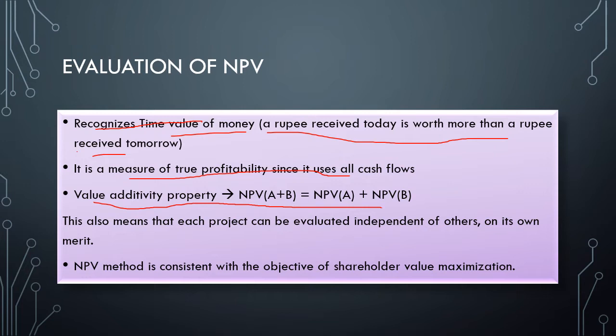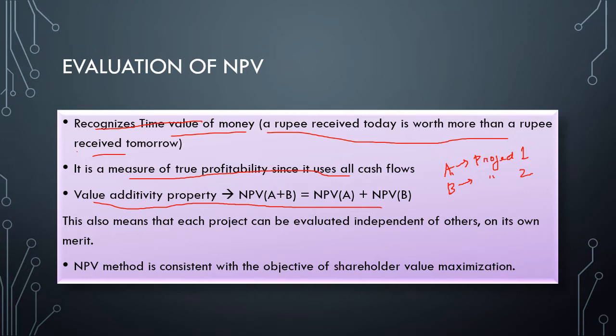So here A is project 1 and B is project 2.